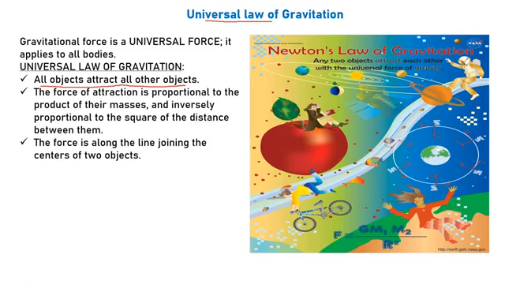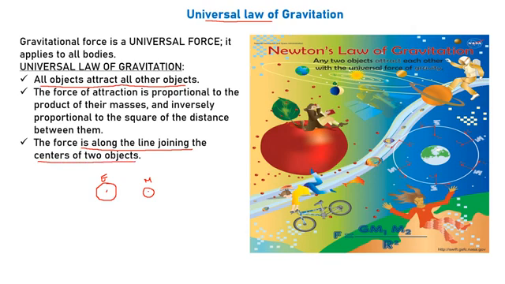Let me explain with the help of a diagram. Suppose this is my earth and this is the moon. Now this is the center of the earth and this is the center of the moon, and the force is along the line joining the centers of these two objects.